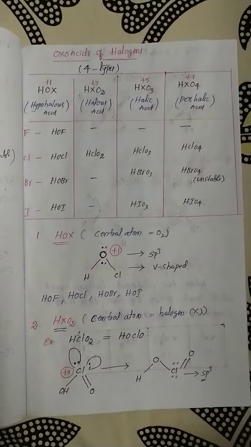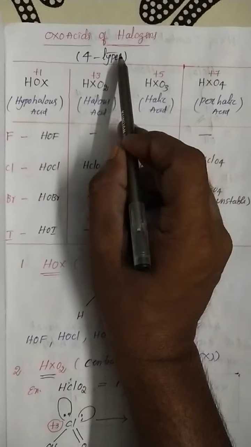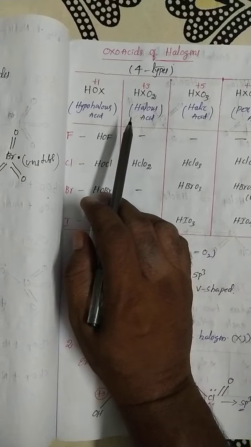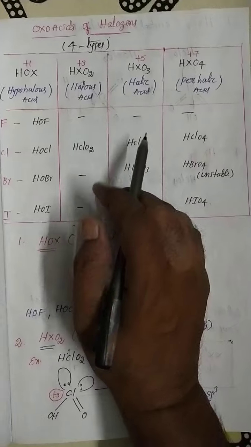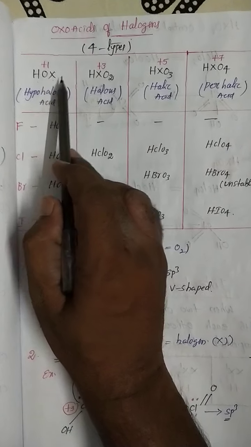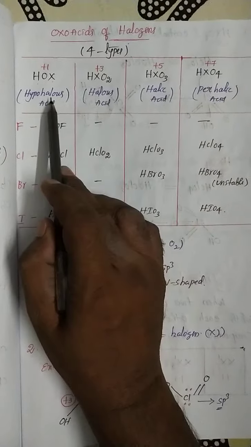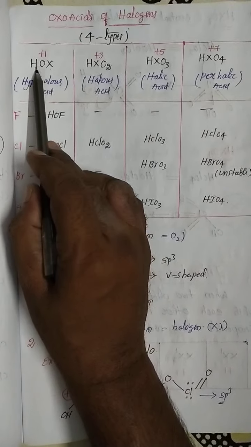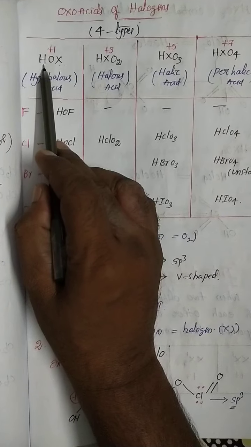Oxo acid means these are acids that are a combination with oxygen. So generally halogens can exist as different types of oxo acids. So what are the 4 different types of oxo acid? HOX, HXO2, HXO3, HXO4. So 4 different types of oxo acid. Listen very carefully, this is the most important area. HOX, commonly known as hypohalous acid.